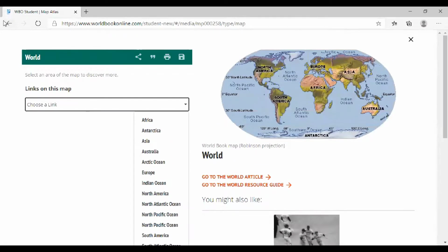All right. And as you can see here, I'm going to show you a little bit of tips and tricks here. You can share this information. You can cite it, meaning get a quotation from their site. You can print it, or you can save it to your flash drive or on your computer.